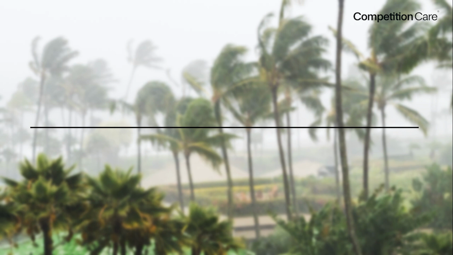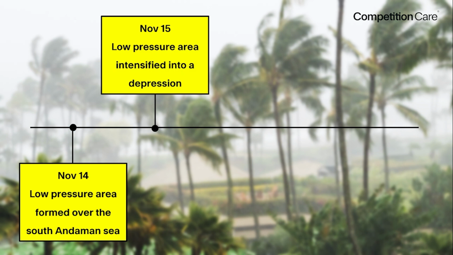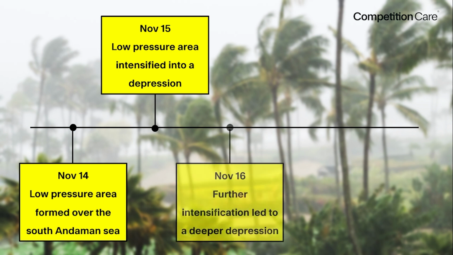According to Indian Meteorological Department cyclone timeline, এইখিনতে আমি টাইমলাইনটো ডিসকাস কৰিবলৈ গৈ আছো. On November 14, low pressure area এটা form হৈছিলে over the South Andaman Sea. So November 14ত South Andaman Sea low pressure area এটা form হৈছিলে. Then this low pressure area intensify হৈ গ'ল to a depression on November 15. এই ডিপ্ৰেছনটো further intensify হৈ গ'ল আৰু intensify হৈ পেলাই deep depression এটা form হ'ল on November 16.